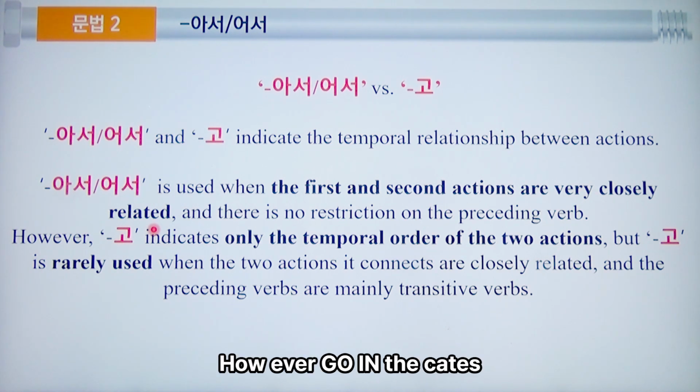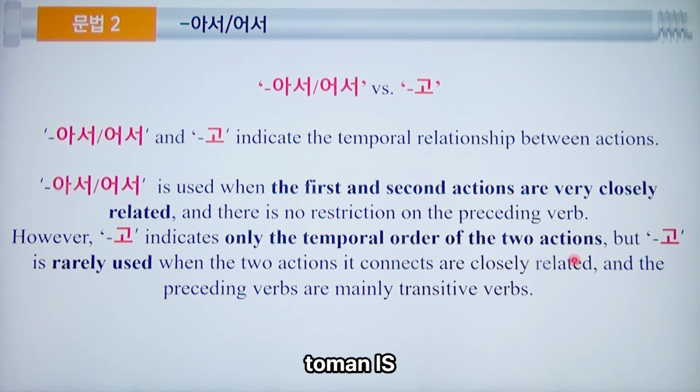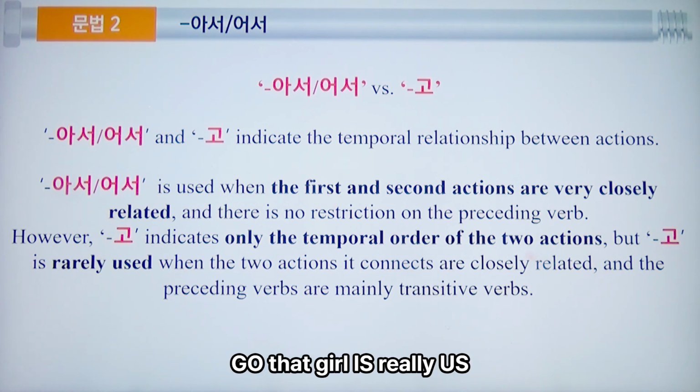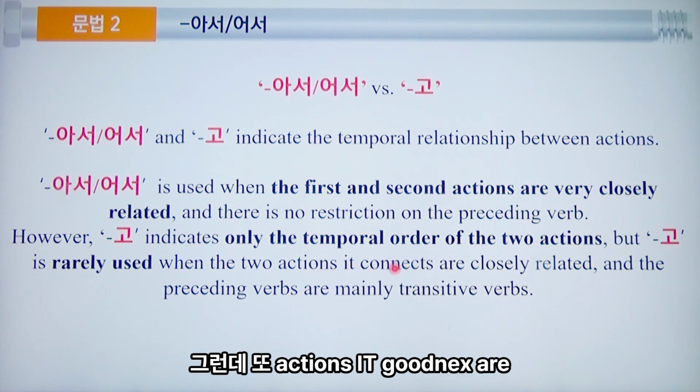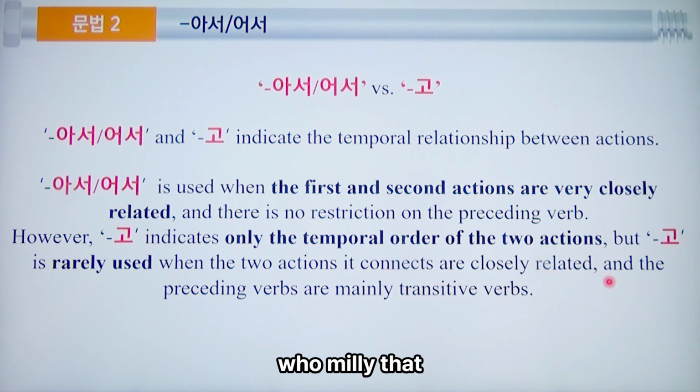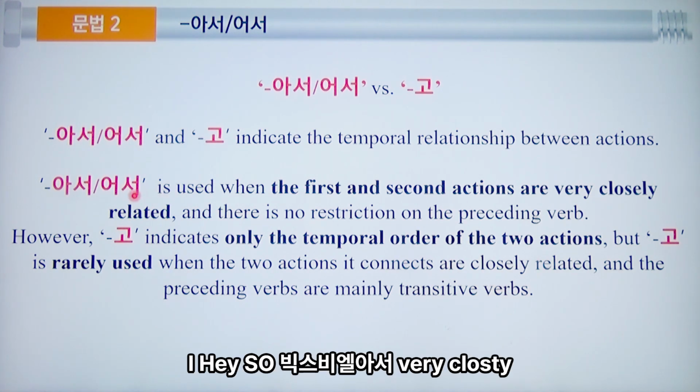However, 고 indicates only the temporal order of the two actions. Yun doon nagpo-focus yung 고. But 고 is rarely used when the two actions it connects are closely related and the preceding verbs are mainly transitive verbs.